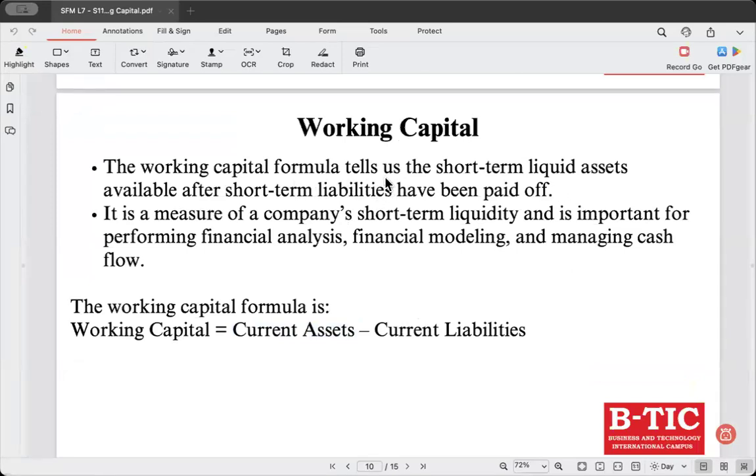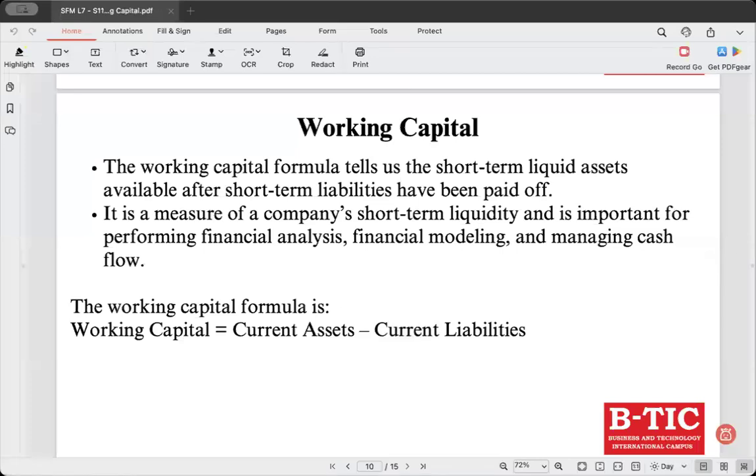This formula tells us the short-term liquidity. It measures the company's ability to meet short-term obligations, whether they have enough current assets to meet the current liabilities. This is the purpose of working capital.